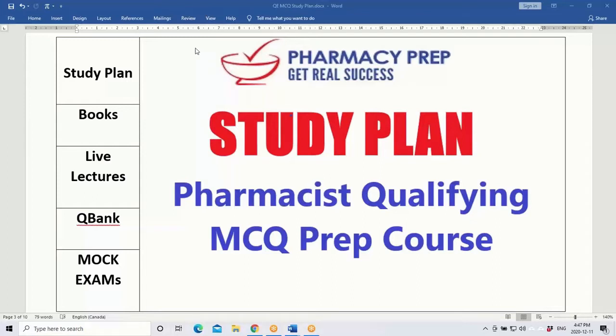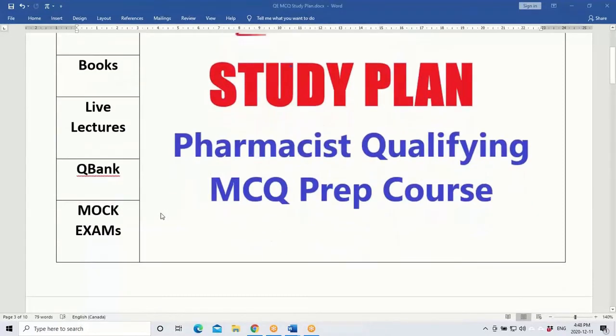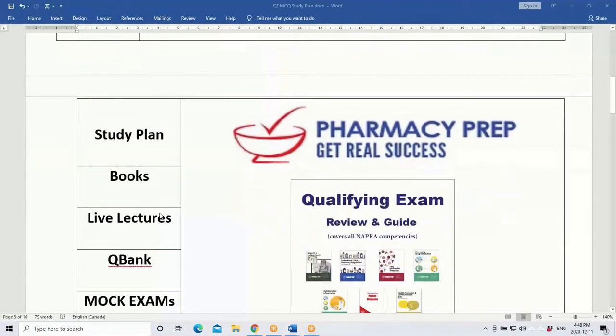This study plan I'd like to break down into four sections: the course books offered here in the Pharmacy Prep course, then weekly live lectures, then the question bank, and then mock exams. I'd like to go over each section of this course in detail, and that also gives you an idea of how this course helps you to successfully pass your exams. So first, I'd like to go over the study plan.